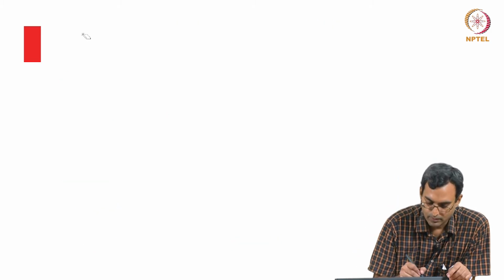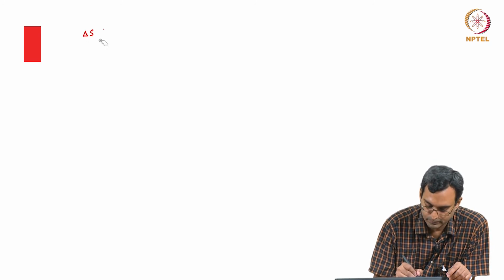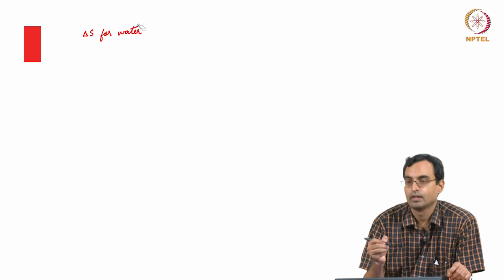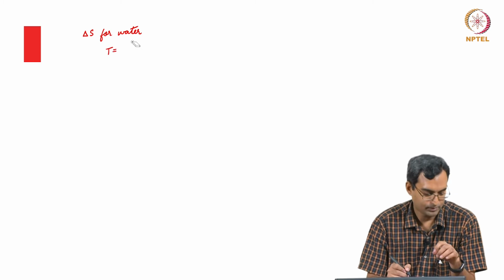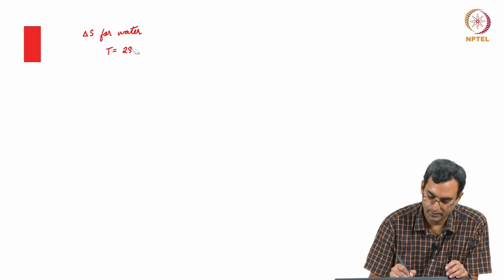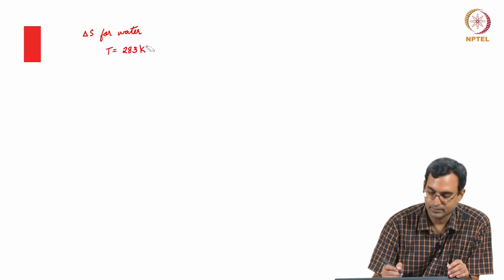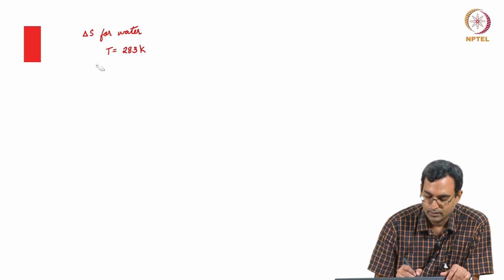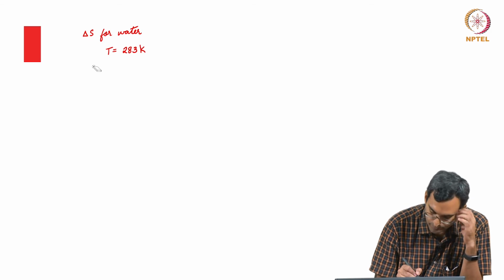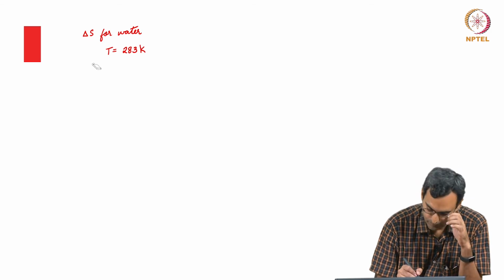Now, we are asked to calculate essentially delta S for water. The water is undergoing an isothermal process. Temperature is 283 if I remember correctly Kelvin. So, for the water we can again use the TdS relationship.